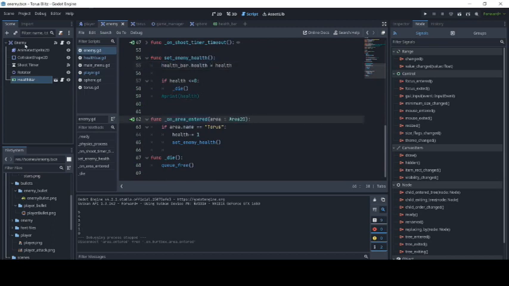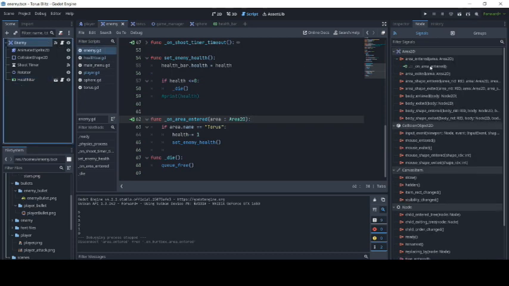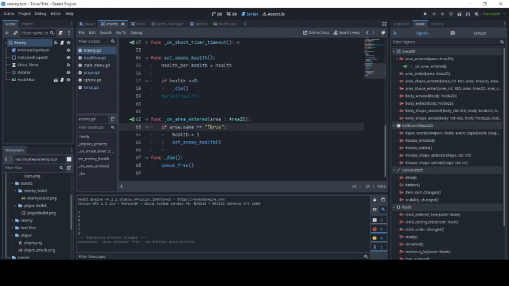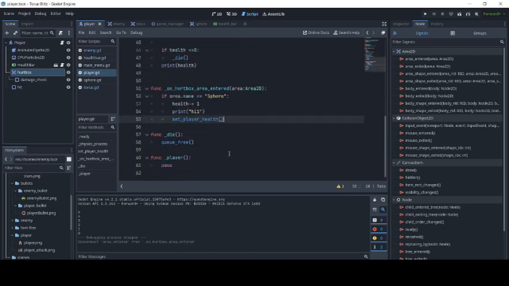Since it's an Area2D node, we have a signal. We click on this, on area entered, and we check if the area that hit the enemy, which is Torus, which is also an Area2D, is of the name Torus. If it is, we decrease the enemy's health, and we call this function to set the updated health. If the health becomes 0, at the moment we'll just delete the enemy. We'll add a death animation later on, but for now we are just testing it out.